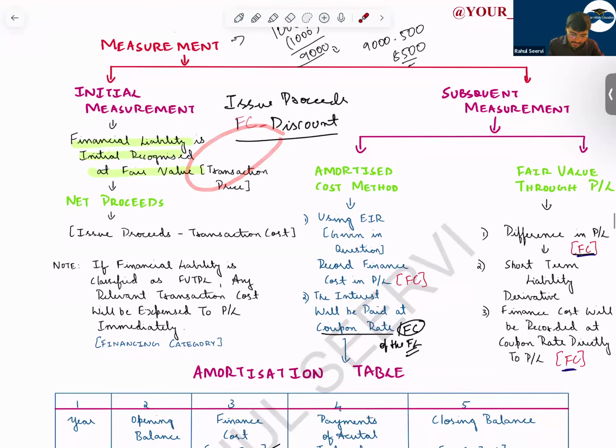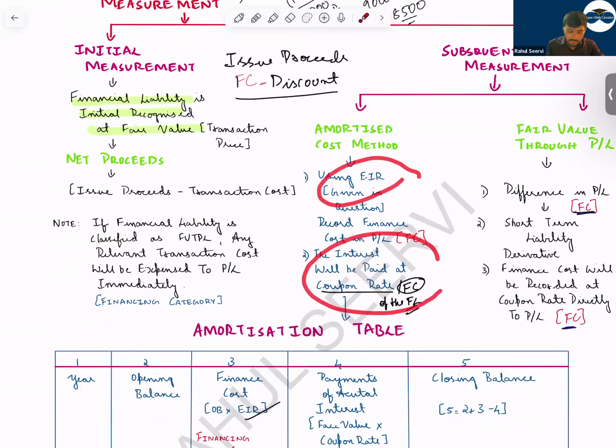If the financial liability is classified as fair value through P&L on the initial date, if the company is saying that we will follow fair value through P&L and not the amortized cost method, in that case the transaction cost will be directly taken to P&L as an expense, in the financing category. For the amortized cost method, we unwind it based on EIR. This will be given in the question, and the interest will be paid on the coupon rate.